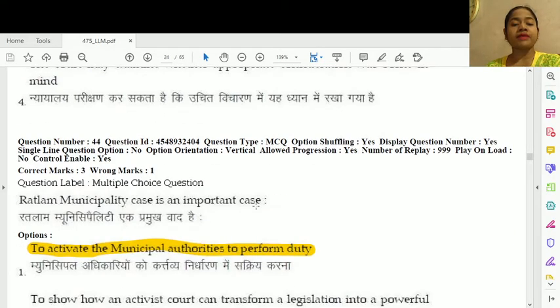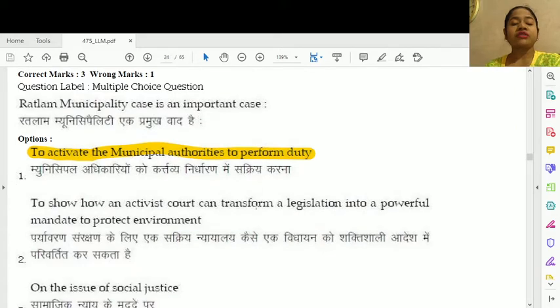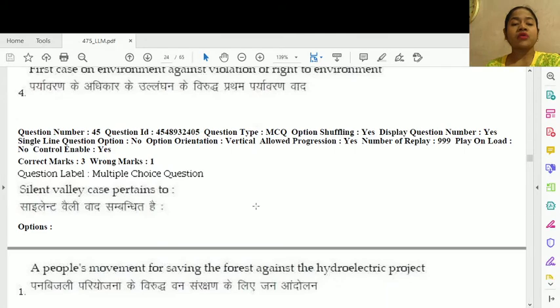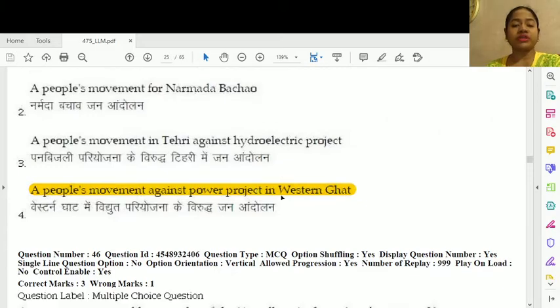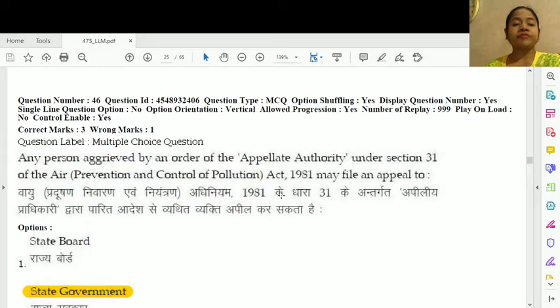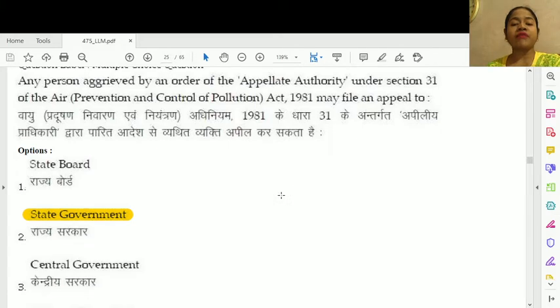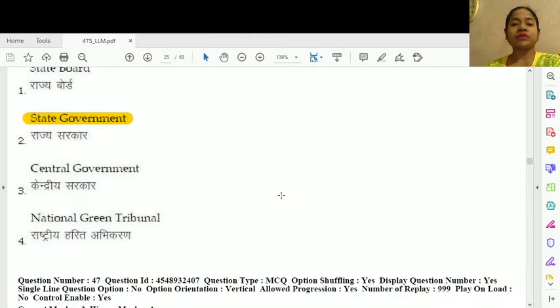Question number 44. Ratlam municipality case is an important case. This is option number 1, to activate the municipal authorities to perform duty. Question number 45. Silent Valley case pertains to option number 4, a people's movement against power project in Western Ghat. Question number 46. Any person aggrieved by an order of the appellate authority under section 31 of the Air Prevention and Control of Pollution Act 1981 may file an appeal to. This is option number 2, state government.